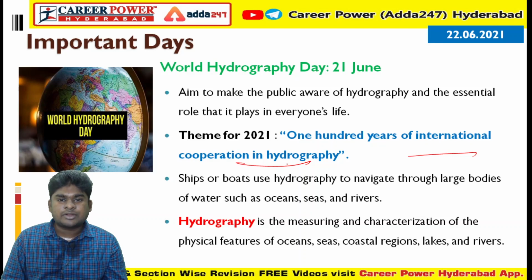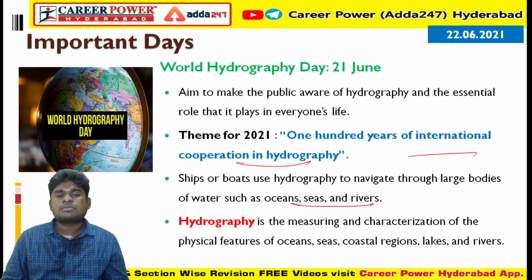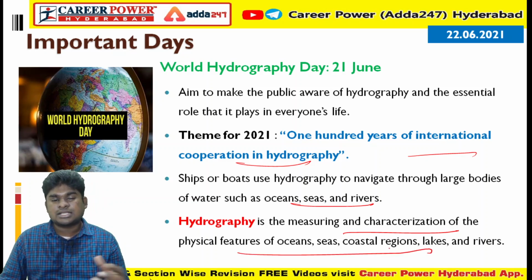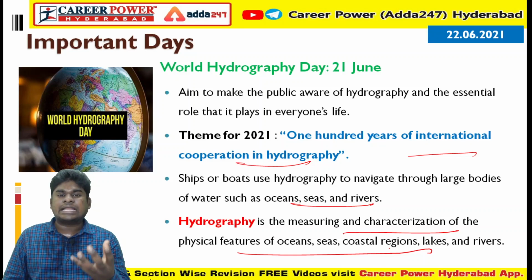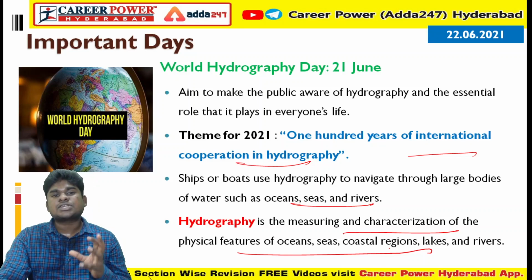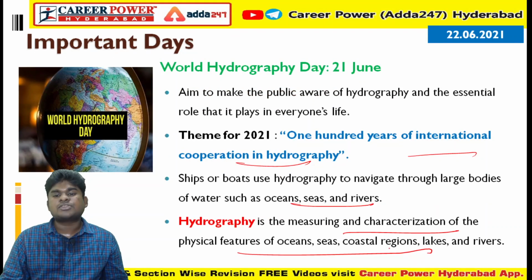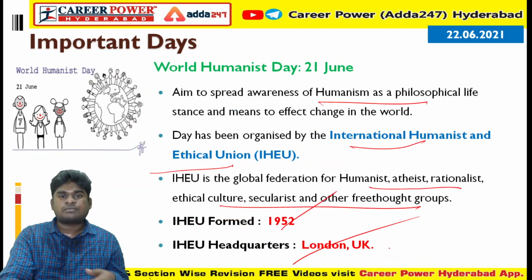The main aim of World Hydrography Day is to make the public aware of hydrography and its essential role in everyone's life. Hydrography is used by ships to navigate through larger bodies like oceans, seas and rivers. What is hydrography? Hydrography is simply the measuring and categorization of the physical features of oceans, seas, coastal regions, lakes and rivers. Okay. So please remember, Hydrography Day June 21st, Humanist Day June 21st.